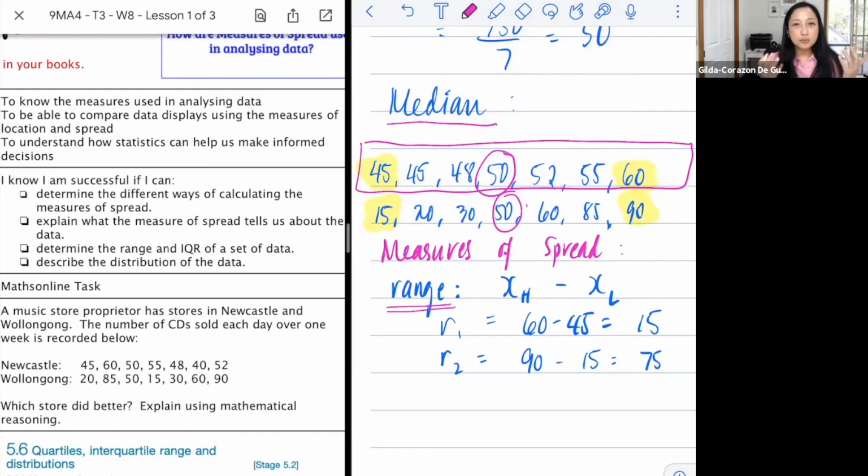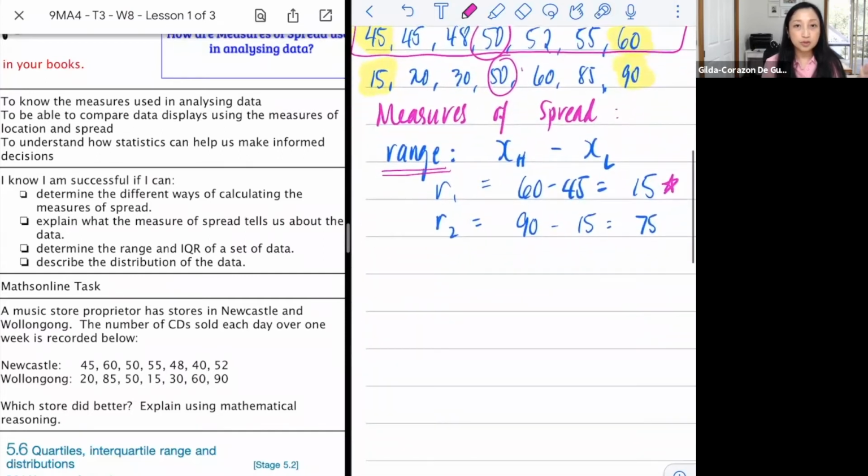Because then you would be able to predict how you would be putting some stuff on the Monday, Tuesday, Wednesday, Thursday, Friday, and Saturday, right? Rather than something that's erratic, right? So you would want the range to be smaller, and this one would probably be the score or the data that you prefer, rather than something that's more spread.